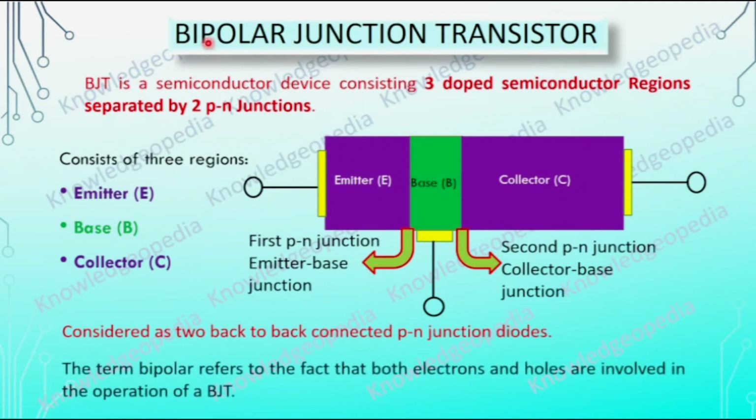Why are we calling this a bipolar junction transistor? The term bipolar shows that both electrons and holes are involved in the operation of the BJT. If you consider a metal, only electrons flow for conduction, but here both electrons and holes take part in conduction.